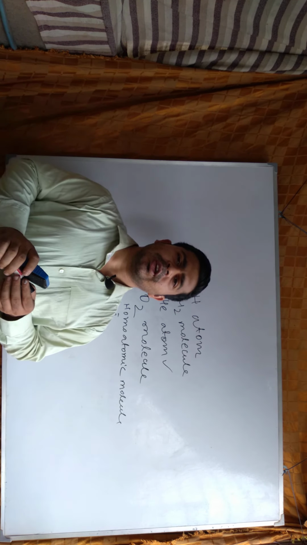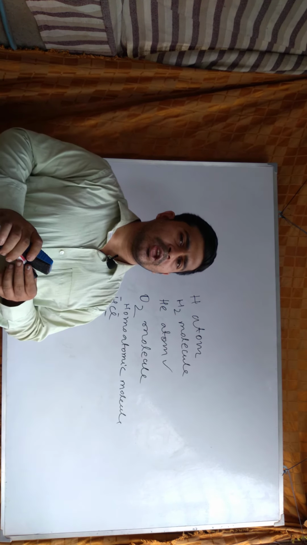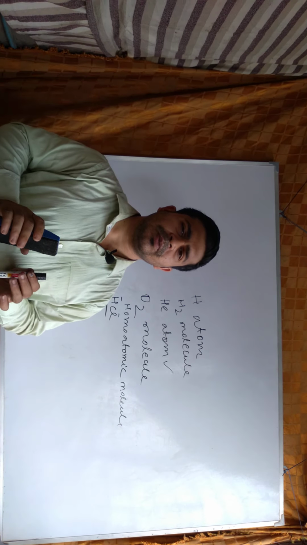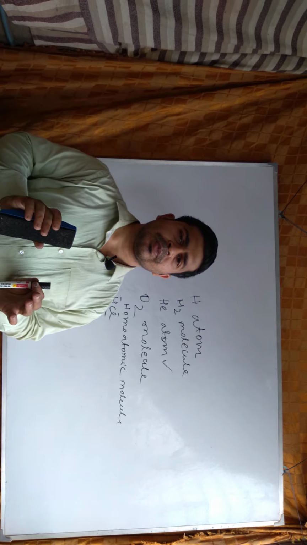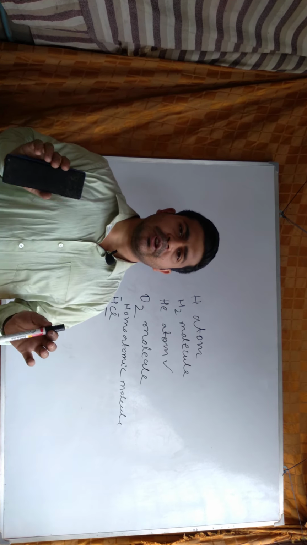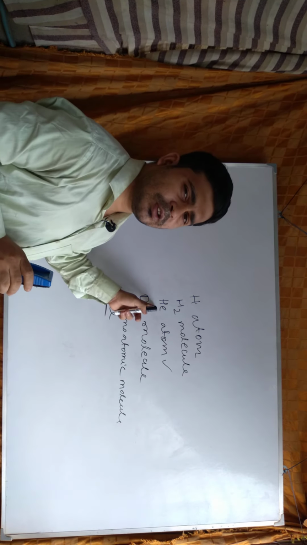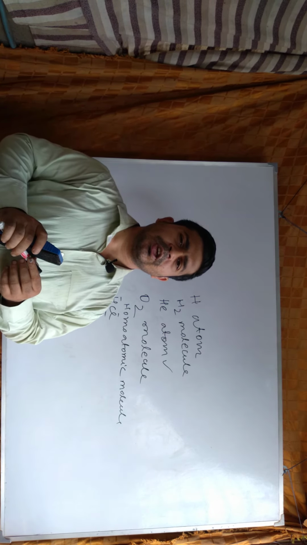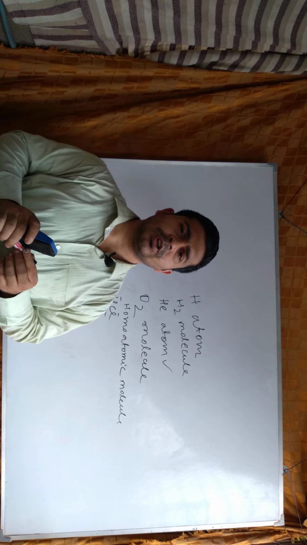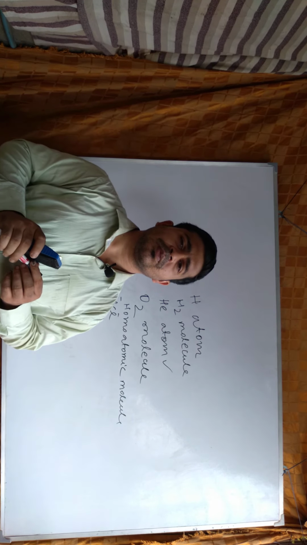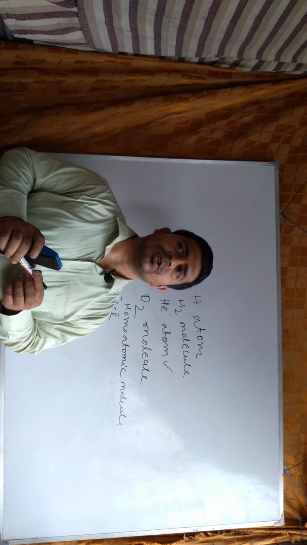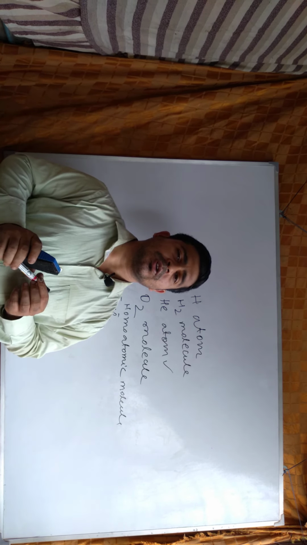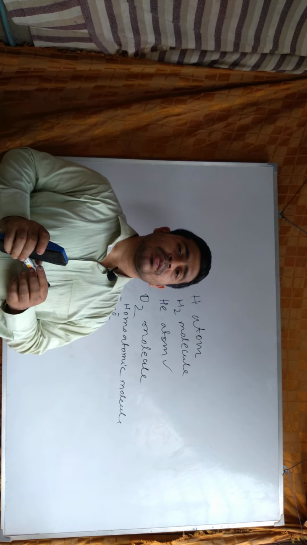A molecule exists independently, and a molecule contains all the physical and chemical properties of the element. A molecule is electrically neutral, it has no charge. We see no charge on its top, so a molecule has no charge. A molecule has molecular mass, and we know the molecular masses of different molecules, for example water is 18 gram.